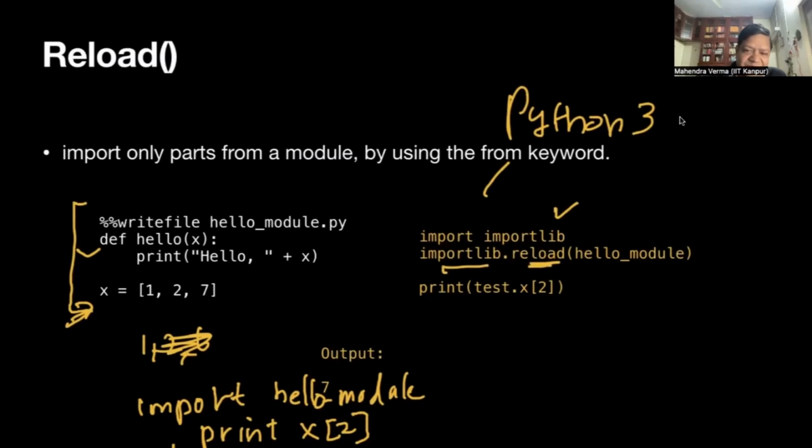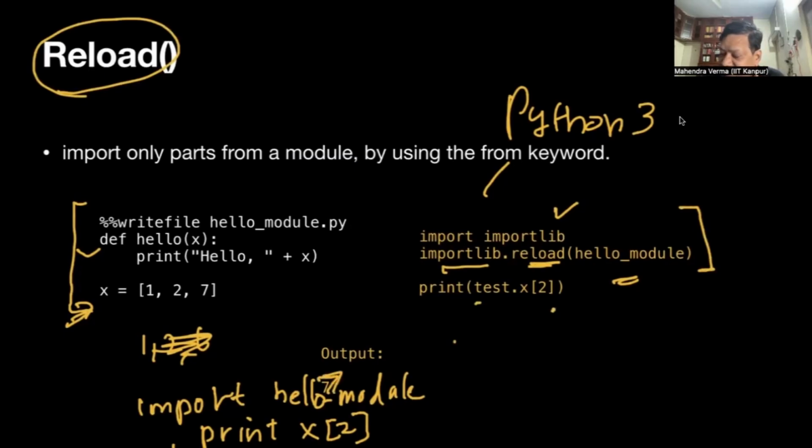Reload is part of the importlib module, and you pass the module name. This is what we are doing, reloading. And then we say print test X2. Now the output is 7.